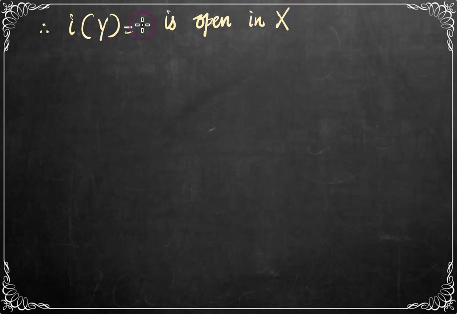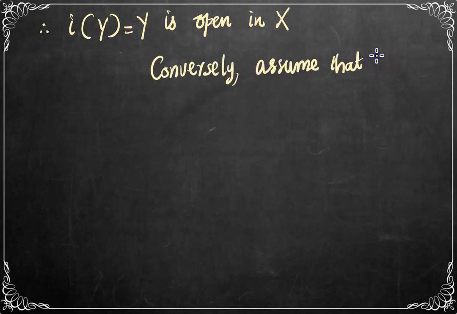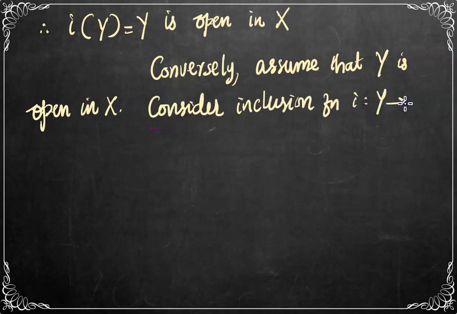But we know that I of Y is equal to Y itself since I is the inclusion function. So, we have obtained that Y is open in X. So, whenever the inclusion function is open, the subspace Y itself must be open. And for the converse part, assume that the subspace Y is open in X. Now, let us consider the inclusion function I, which is defined from the subspace into the space X.